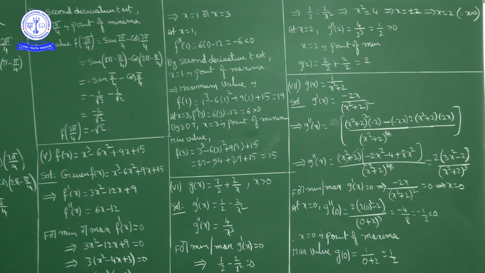And the local minimum value is g(2). g(x) is x/2 plus 2/x. So g(2) is 2/2 plus 2/2, nothing but 1 plus 1, 2. So for the function g(x) equal to x/2 plus 2/x, the point of minima is x equal to 2 and the minimum value is 2.